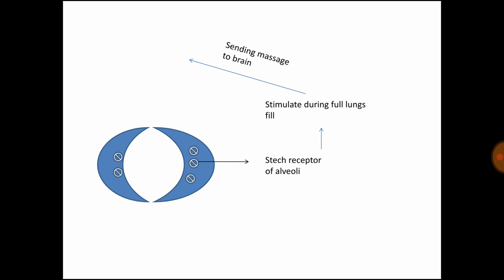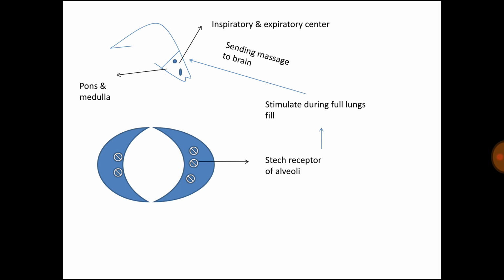When the lungs are fully expanded with air, the alveoli in the lungs contain receptors known as stretch receptors, which get stimulated after being fully filled with air. This stimulation message goes to the brain, especially the medulla and pons, which have centers known as the inspiratory and expiratory centers. They receive the message, and then again stop deep breathing in the lungs. So this is the regulation of the respiratory system.